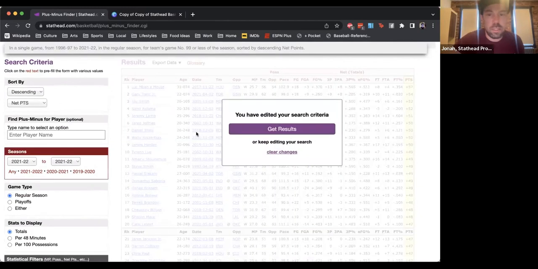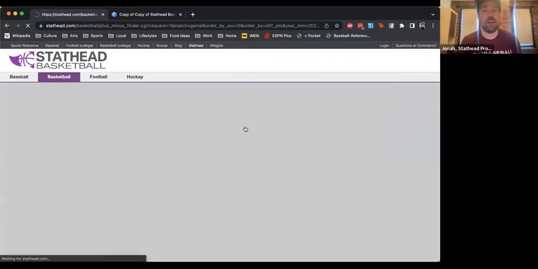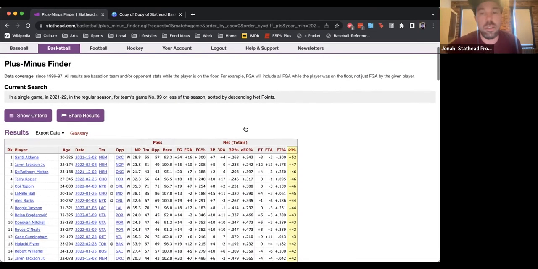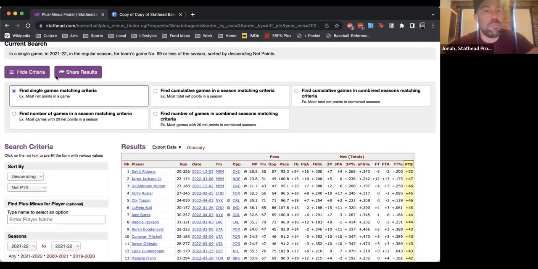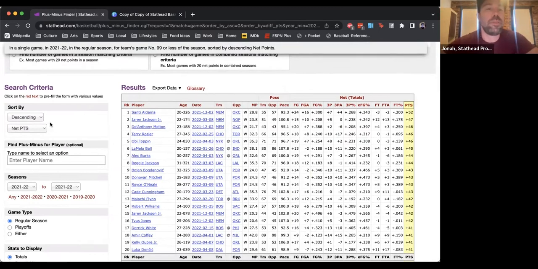So as I explain it, I'll just pull up this season's to start with. This is just the raw scoring margin of every player in individual games when that player was on the floor. We can see here, these were the biggest blowouts when a single player was playing in this season. But you'll also see that it's not just showing that; you can see the difference in field goal percentage, field goal attempts.